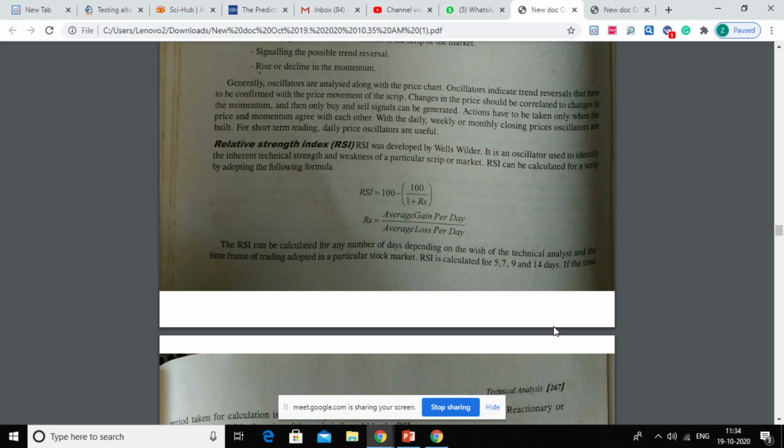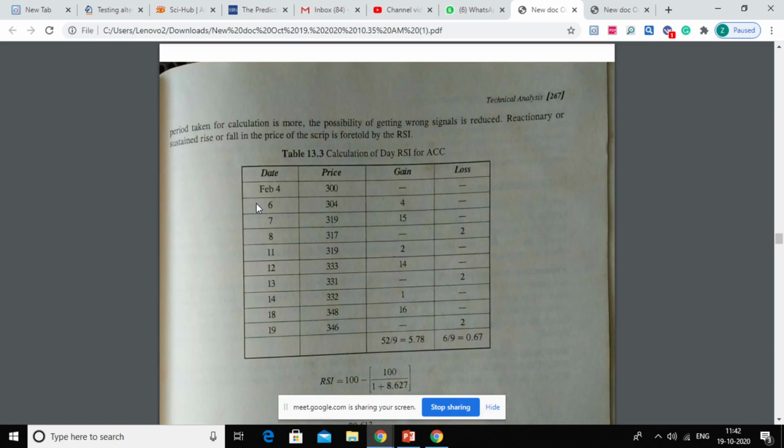So for the next trend, you will be selecting Feb 6 as the first date, and you will be adding 20 Feb or whichever date would be a working day, and again you are required to find out the RSI. And depending on those figures, you will be plotting them on a graph, and accordingly you can check whether this RSI is going above 70 or going below 30. Okay.